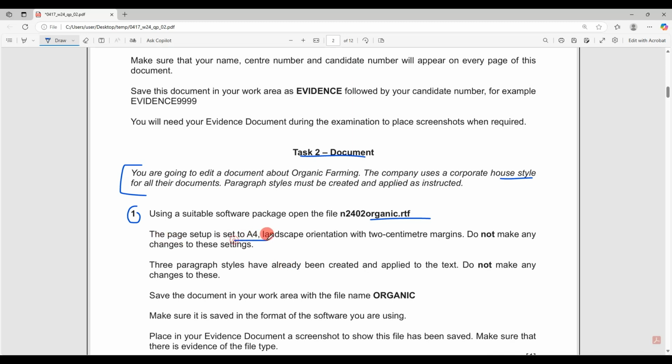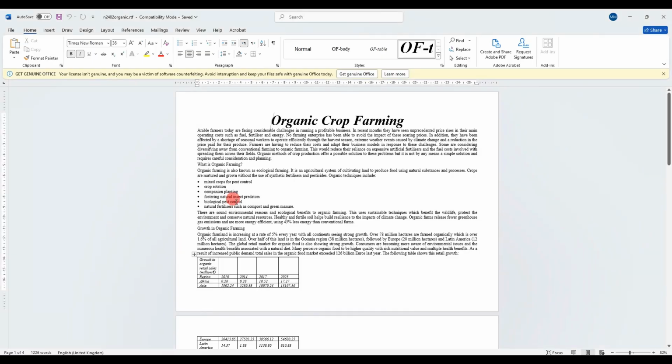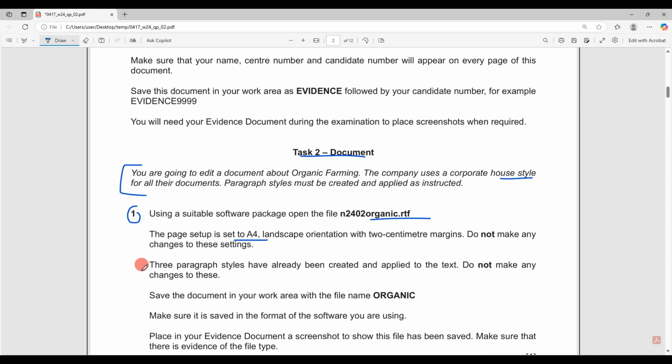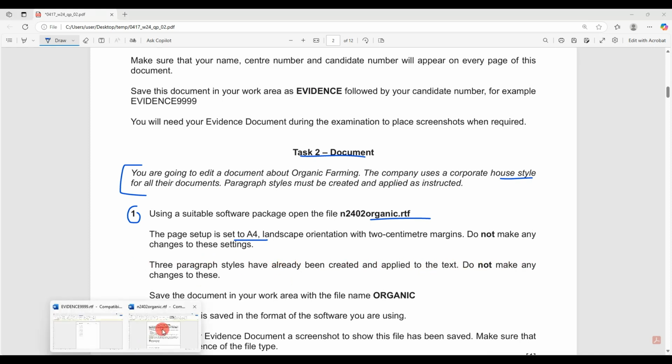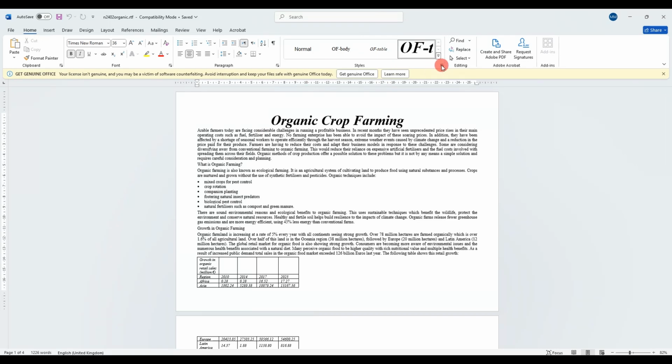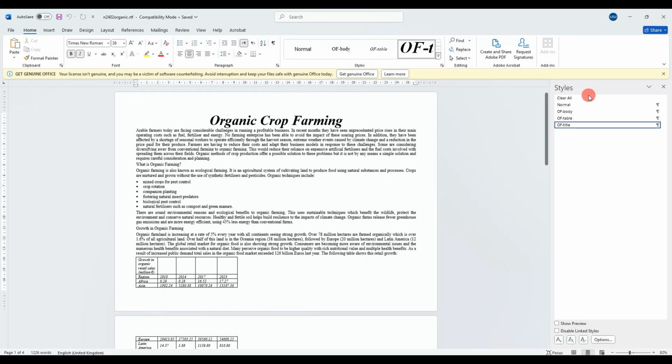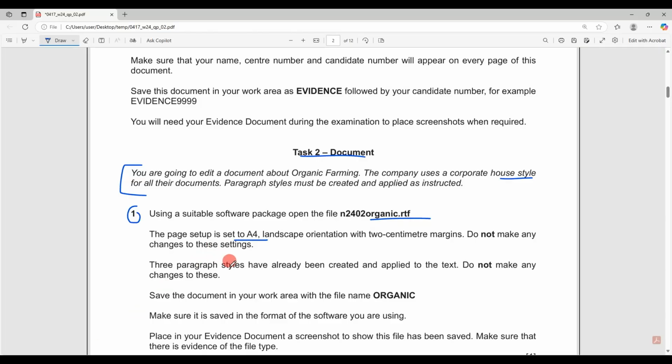The page setup is A4 landscape, 2 centimeter. Do not make any changes. So we'll just leave it as it is with no changing. 3 paragraph has already been created. Do not make any changes. Let's look for the paragraph. If I click here in the styles, you will see that all the paragraph that has been created will be shown here. We have title, body and table, so 3 paragraphs are there for us.